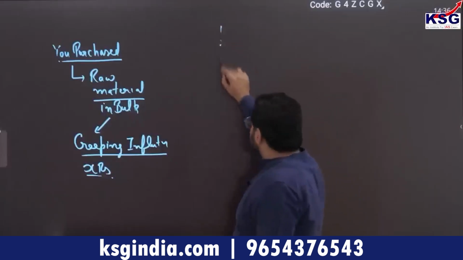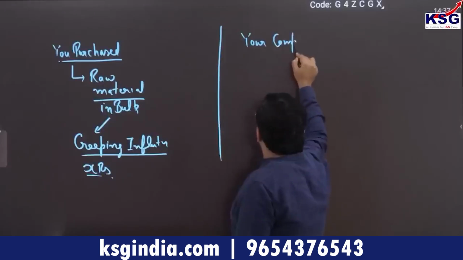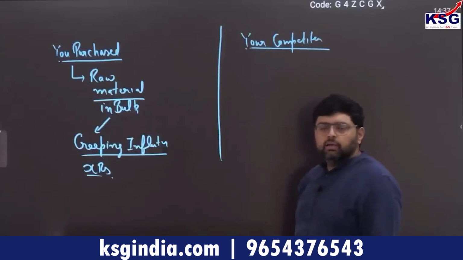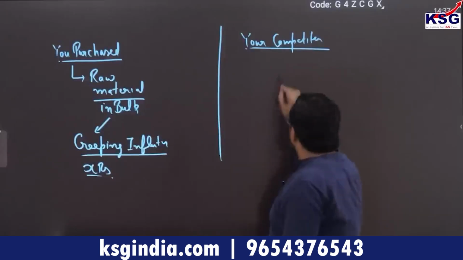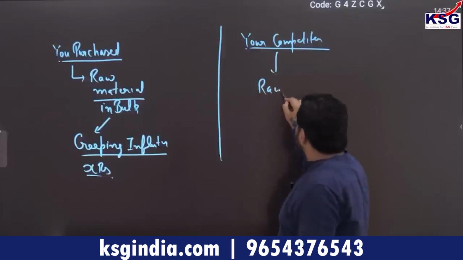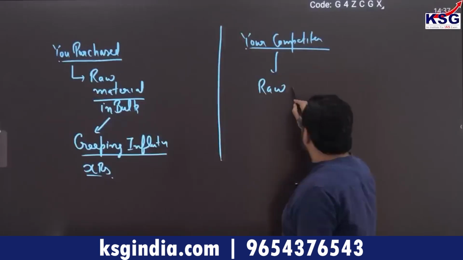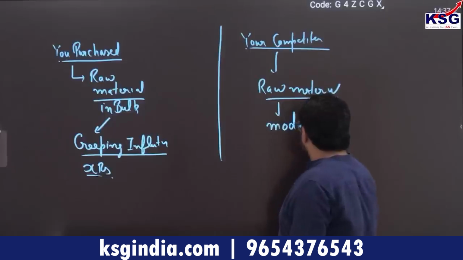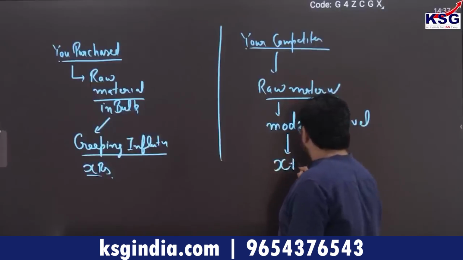Whereas your competitor, your rival company, also purchases the raw material, but during a moderate level of inflation, for example, at x plus y rupees.